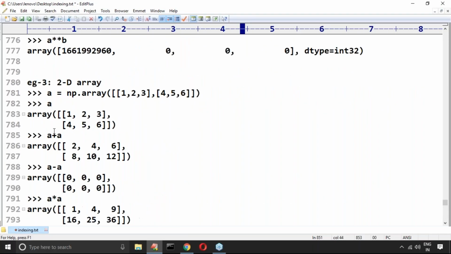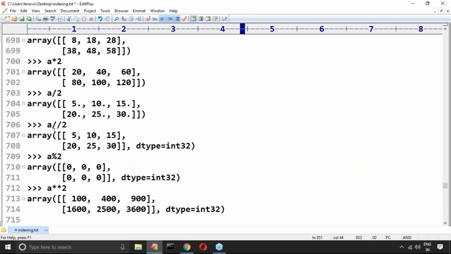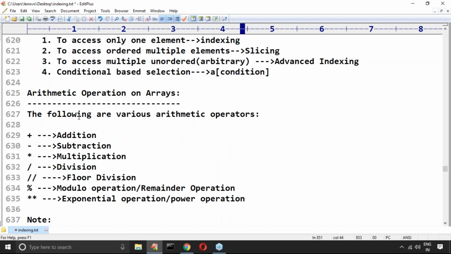In the last videos, we covered arithmetic operators, how you can perform them with scalars and with arrays, like we discussed. Sir, which arithmetic operators are there? These are the various arithmetic operators we had: plus, minus, multiplication, division, floor division, modulo, and then the exponential operator. Sir, can I say all these operators are Python related arithmetic operators or not? Yes, Python related operators only.